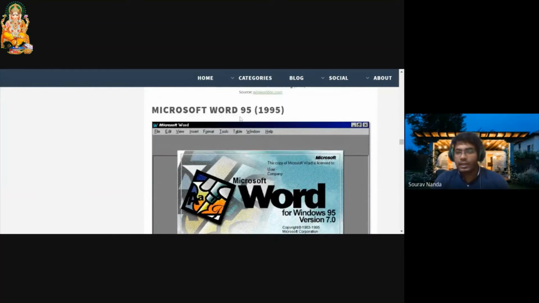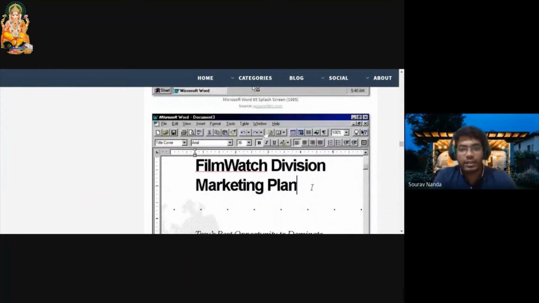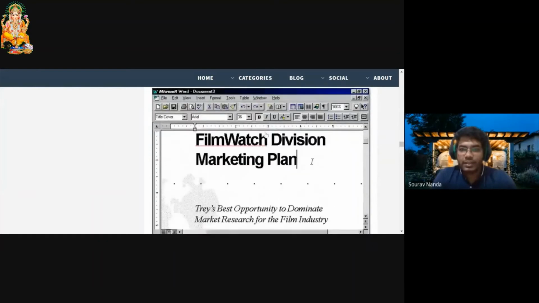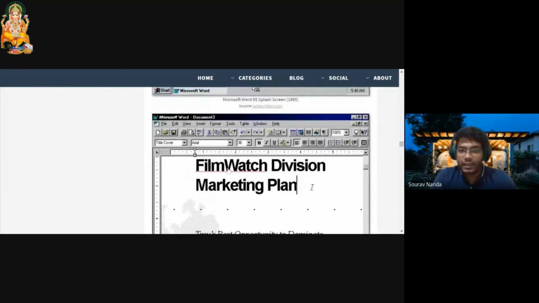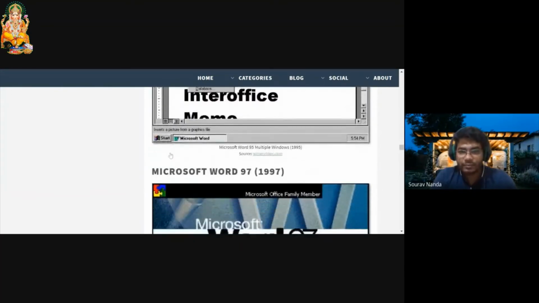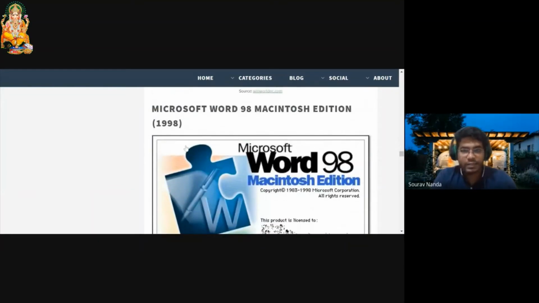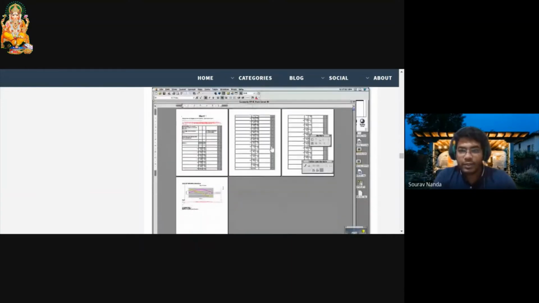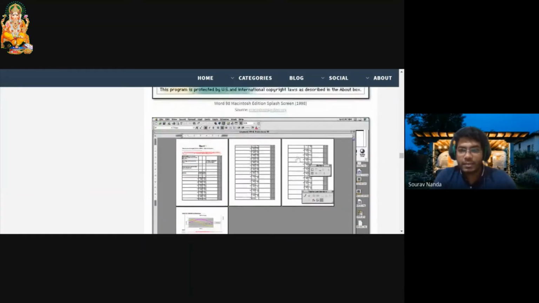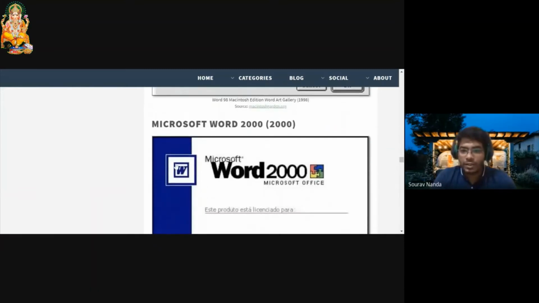Now came Word 95 in 1995. So here again, it was version 7. They call it the 95 version. You can see some extra things were added here, and the UI modifications were done again. Then we can see 98. This was for the Macintosh version. Various pages can be added, and WordArt also started from this 1998 version, where you can modify it and also use it for making posters and stuff.